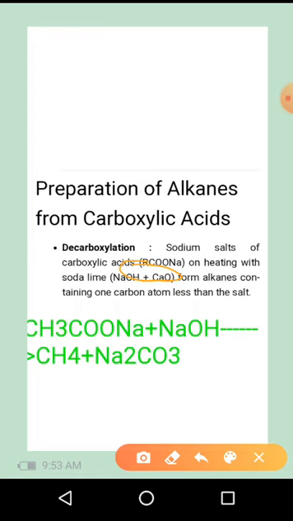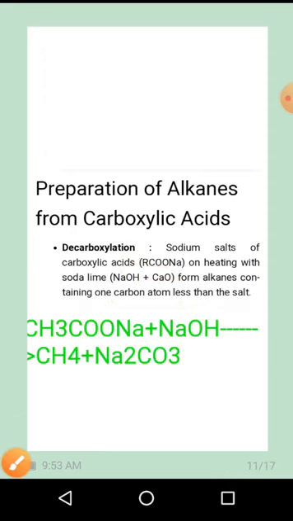Soda lime is a combination of NaOH and CaO, calcium oxide. So here sodium ethanoate, when reacted with NaOH in presence of calcium oxide, gives methane and Na2CO3.